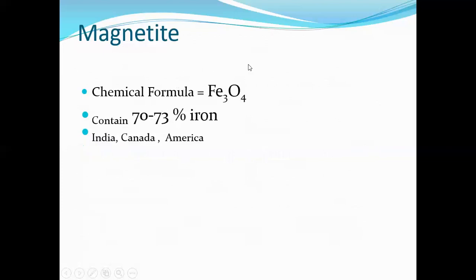Next one is magnetite. What is the chemical formula? It is Fe3O4. It contains 70 to 73 percentage of iron, and you can see the magnetite ore in India, Canada, America.